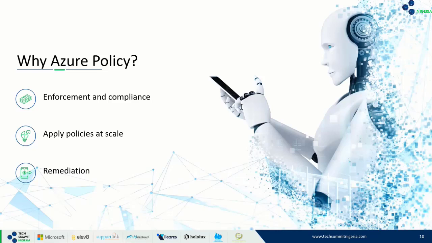I'm going to take it from the advantage standpoint in the areas of enforcement and compliance, scaling, as well as remediation. For enforcement and compliance, we can have real-time policy evaluation and enforcement on our resources or on a management group in our environment. And if you don't want that, we can even do it periodically or on demand. We can have on-demand compliance evaluation. I'm definitely going to take us through this during our demo.